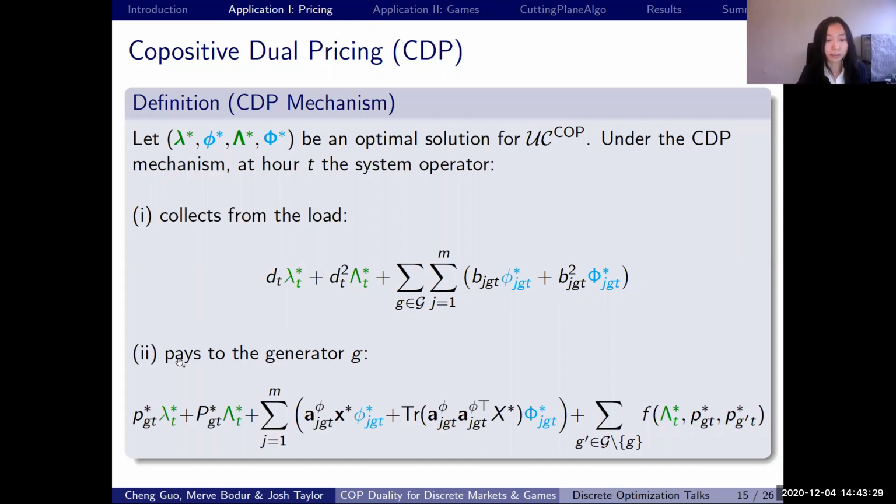In addition, the system operator pays each generator G this much amount of payment. So this payment consists of the payment for the production, the payment for the operational decisions, and the payment that's related to other generators' production levels. So this last payment is related to some lifted constraint in our reformulated problem.